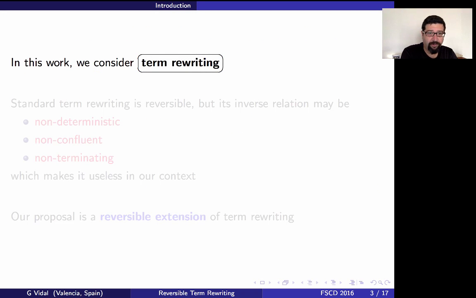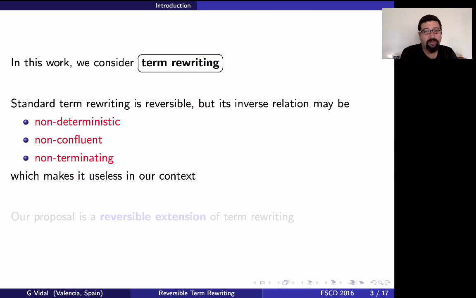In this particular work, we consider term rewriting, a computation principle that underlies many rule-based programming languages. It's true that in this context there exists an inverse relation of the standard term rewriting relation. But unfortunately, this inverse relation is in general non-deterministic, non-confluent, and non-terminating, which makes it basically useless in our context. So the aim in this work is to define a reversible and conservative extension of term rewriting.